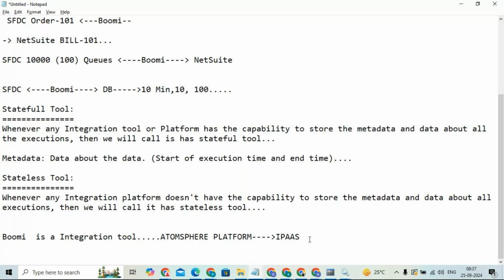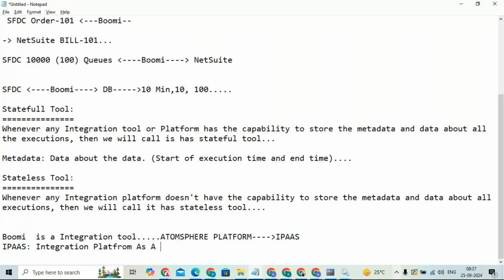So what do you mean by iPaaS, guys? Integration platform as a service, right? We discussed this a couple of times. It is a cloud offering where we can build integrations, deploy integrations, and manage integrations.